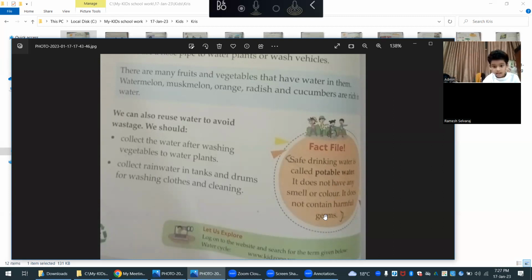Can you tell me, safe drinking water is what? Potable water. Safe drinking water is potable water. And potable water does not have any smell or color, and it doesn't have harmful germs.